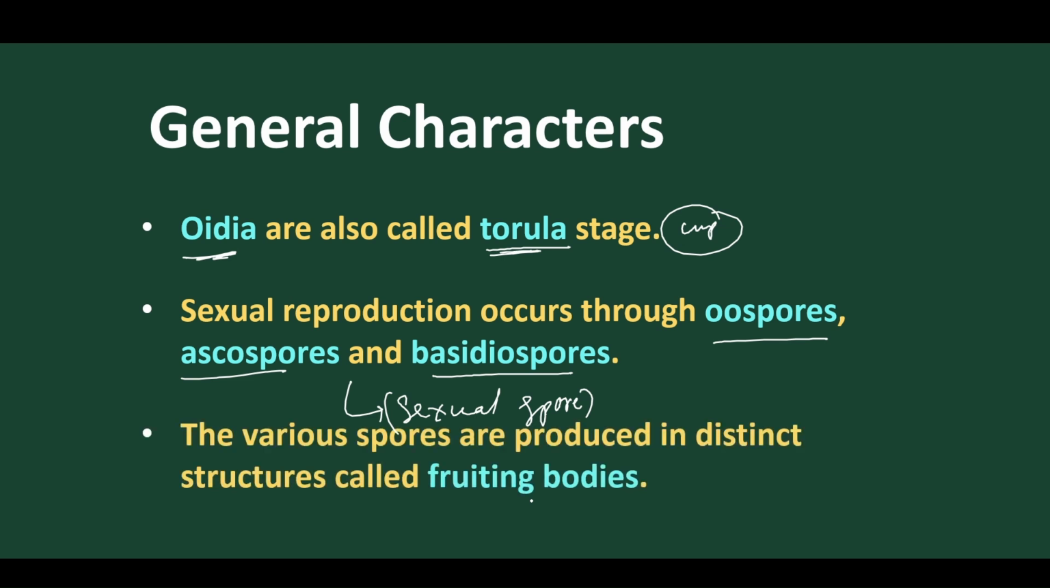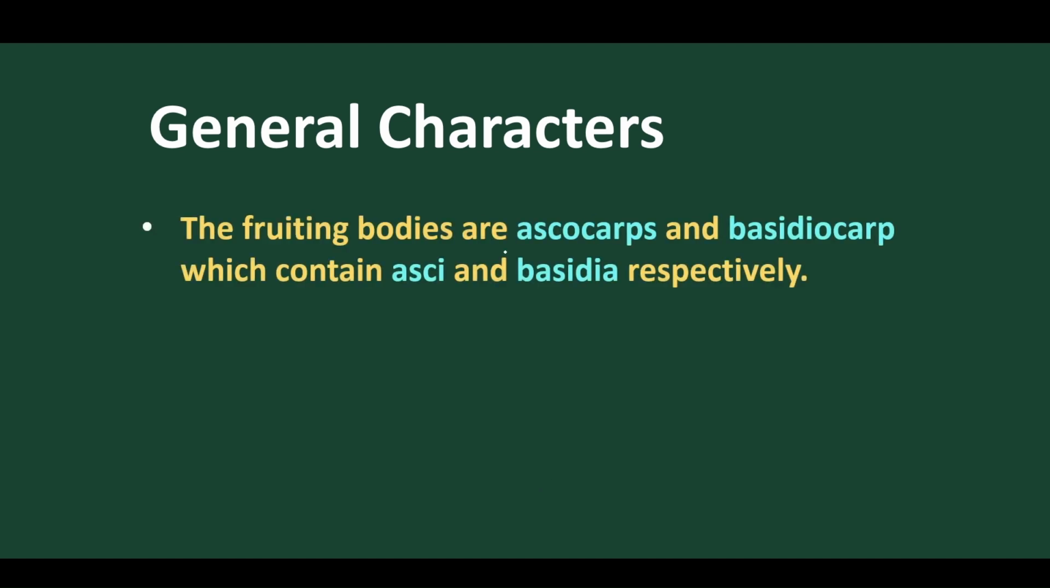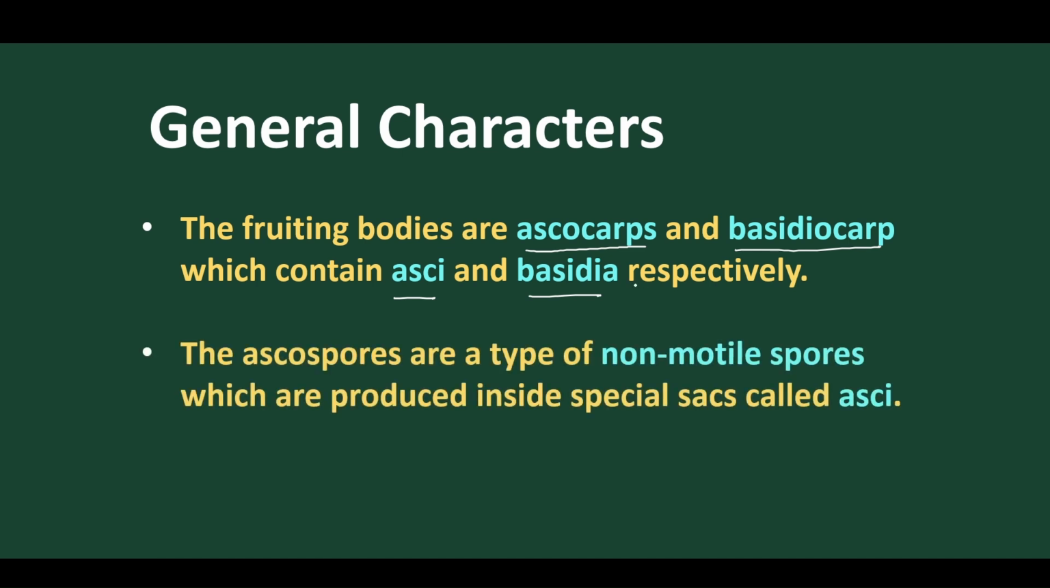Let's discuss one by one. The various spores are produced in special structures called fruiting bodies. The fruiting bodies are called ascocarp for Ascomycetes and basidiocarp for Basidiomycetes, which contain asci, the sacs, and basidia, which are also structures that liberate the exogenous spores. Let's discuss one by one.